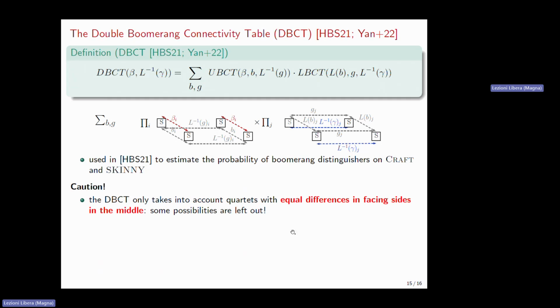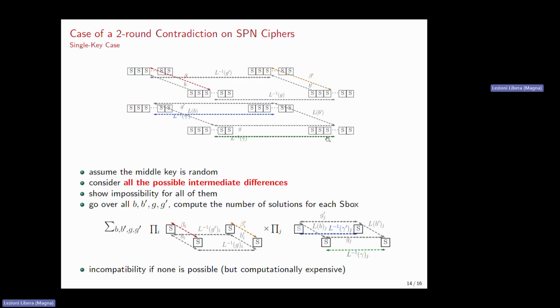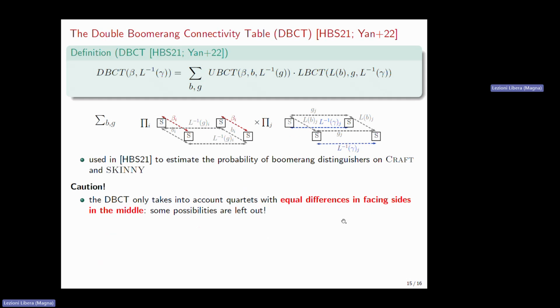However, there is a big difference between the two that comes from the sum that is done here. Actually, we can see that for the DBCT, we only take into account quartets with equal differences in facing sides in the middle of the boomerang. So this corresponds to this B and B here that are exactly the same, and the same for G and G. Whereas previously, when taking everything into account, we can also have B and B prime that are potentially different, and the same for G and G prime.